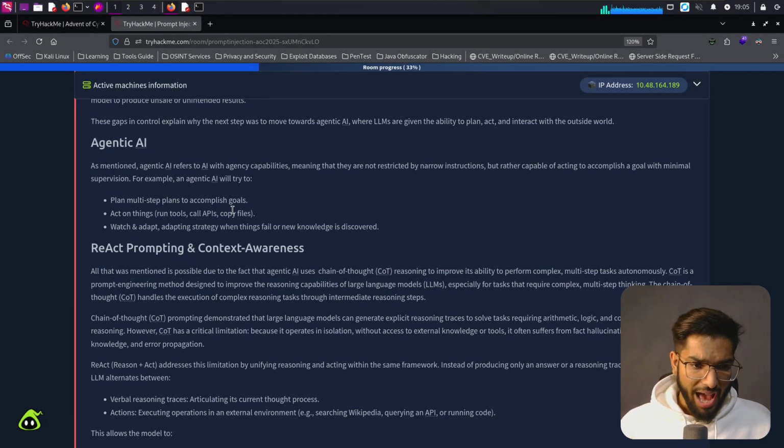Agentic AI. As mentioned, agentic AI refers to AI with agency capabilities, meaning that they are not restricted by narrow instructions, but rather capable of acting and accomplishing a goal with minimal supervision. For example, an agentic AI will try to plan multi-step plans to accomplish goals, act on things, run tools, call APIs, copy files, watch and adapt, adapting strategies when things fail or new knowledge is discovered. ReAct prompting and context awareness.